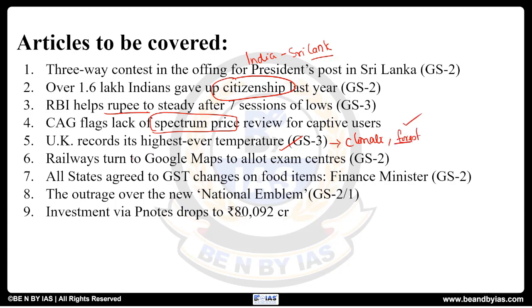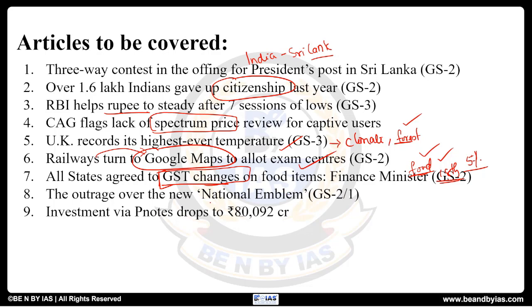Then the Google Maps and how it can be used. The Railways has recently used it to allocate the exam centers, so we will try to use that. Then GST. We have seen yesterday and the day before yesterday, GST was in the news because there were some changes happening from 18th of July, particularly with respect to the ones in the 5% tax slab, that is the food goods. So we will see the queue from there.